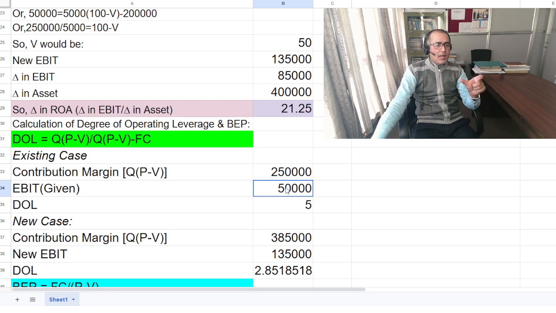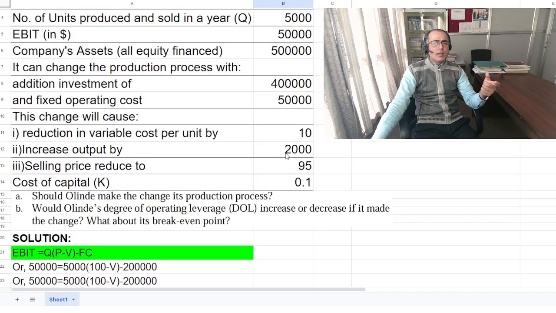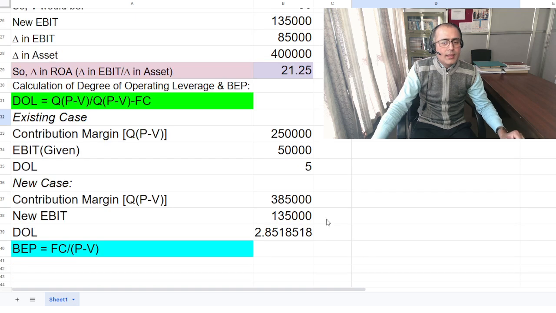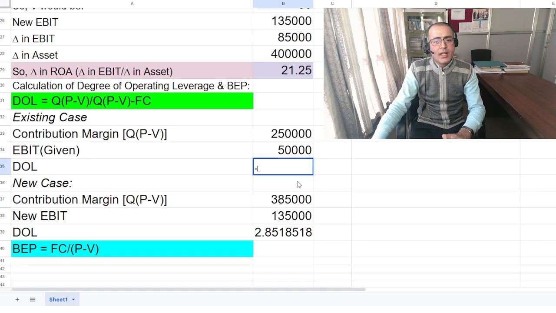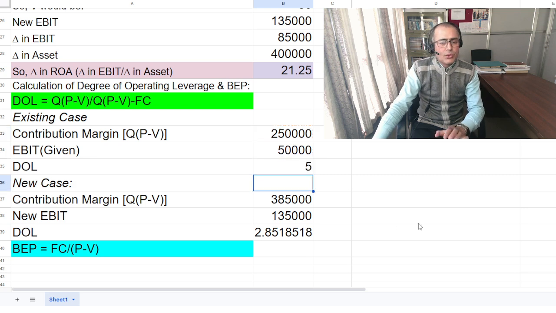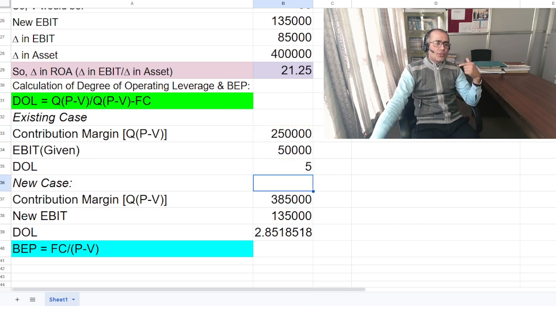Now what about the EBIT? That is given. EBIT is already there, 50,000, and that is why in this case you would have a degree of operating leverage simply contribution margin divided by 50,000. So this is 5 times. It shows that 1% increase in sales causes 5% change in company's EBIT. Okay, this way you could analyze your result.